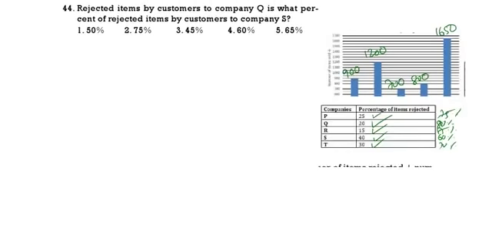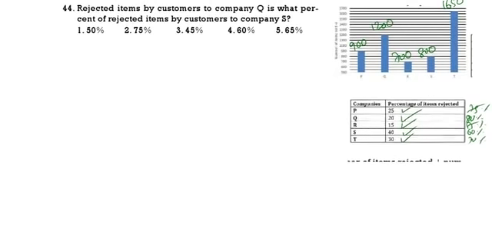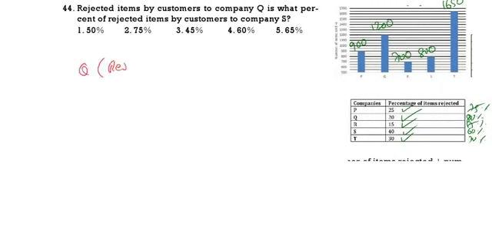See the next one. Rejected by Q is what percent of the rejected by S? Q rejected, so Q it will be 1200, rejected 20.